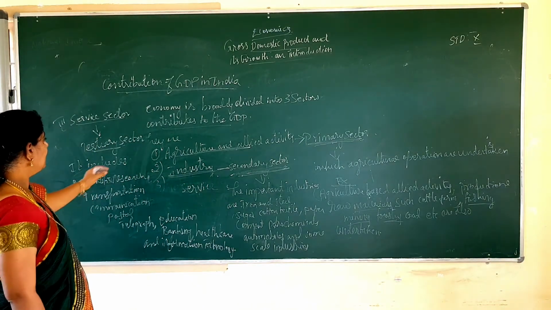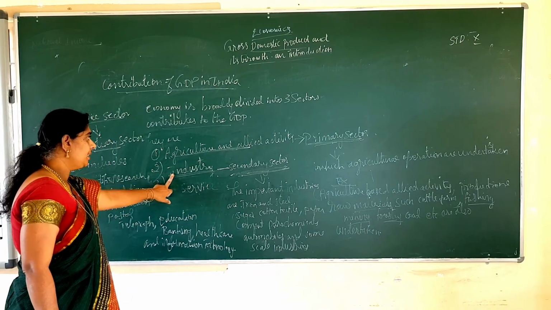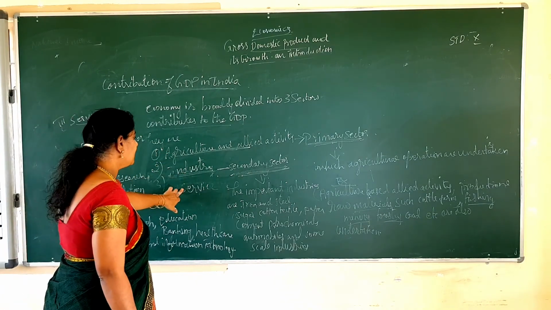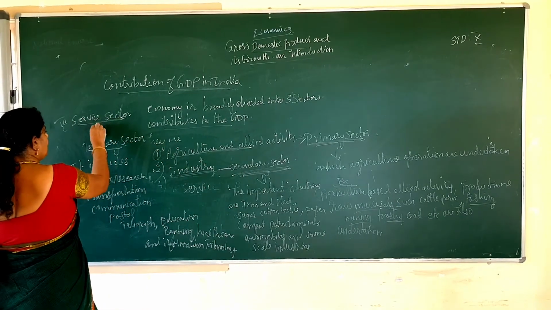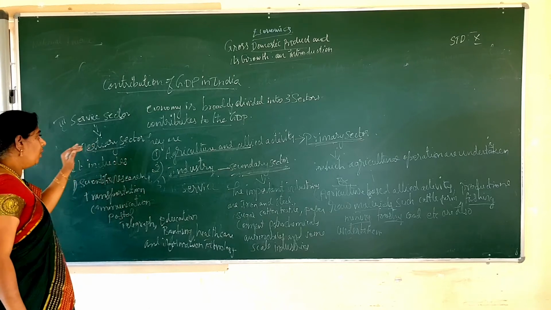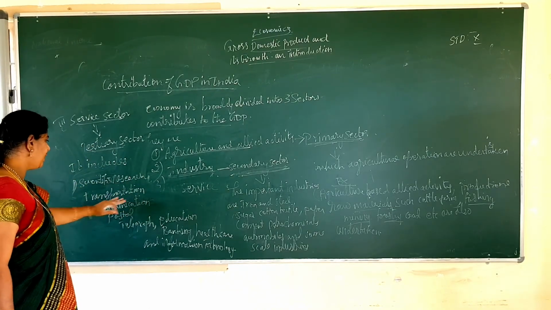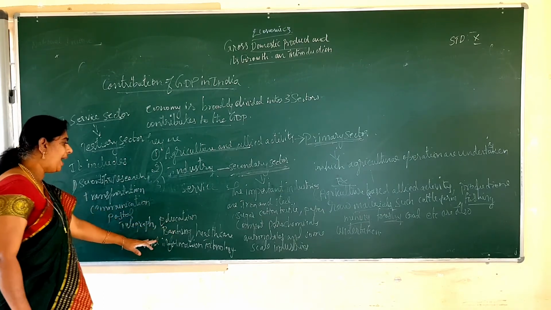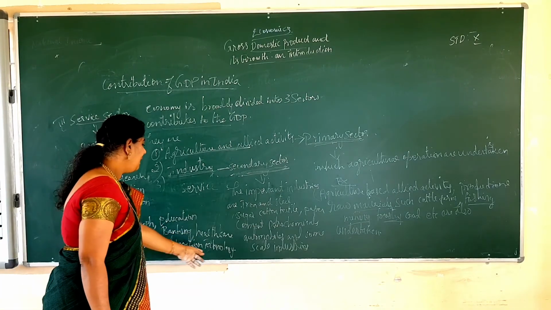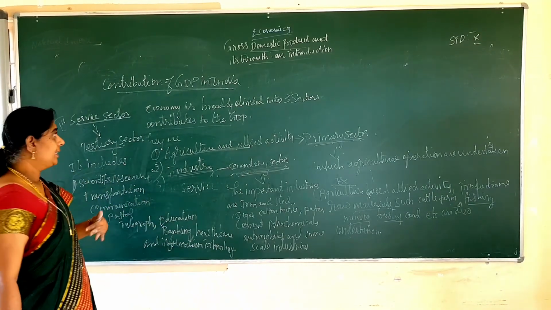The first one is the agriculture sector we have seen. Next the secondary sector, industrial sector. Third is the service sector or the tertiary sector. The service sector is also known as tertiary sector. And what does that include? That includes scientific research, transportation, communication, postal, telegraph, education, banking, healthcare, and information technology. These are all called the service sectors.